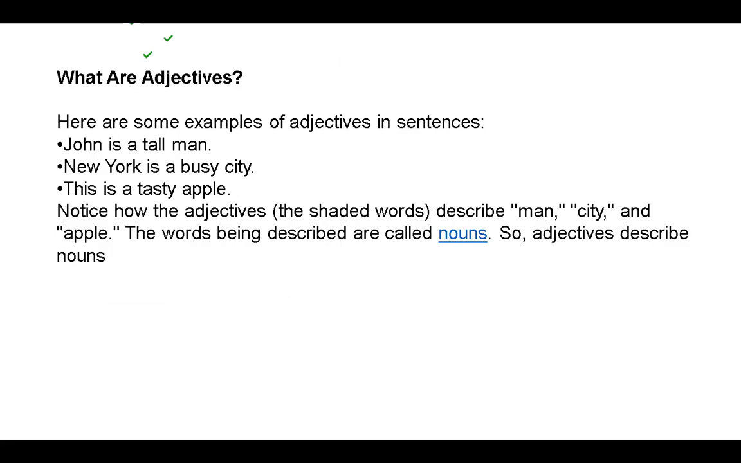Next, adjective. What are adjectives? Here are some examples of adjectives in sentences. John is a tall man. New York is a busy city. This is a tasty apple. Now, notice how the adjectives describe the words man, city, and apple. The words being described are called nouns. So adjectives describe nouns. So the definition of adjective is adjective describes noun.